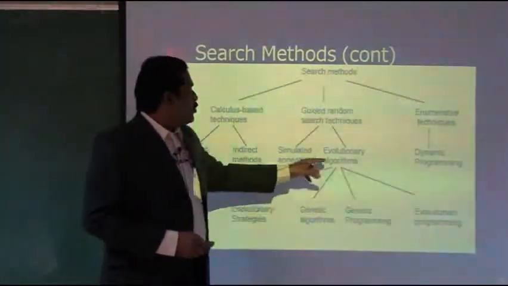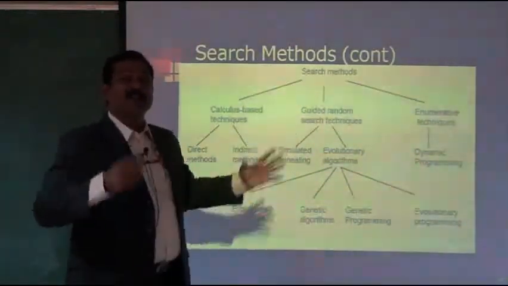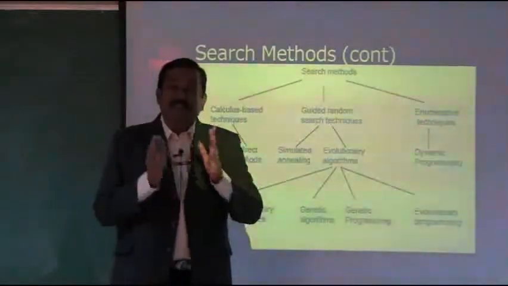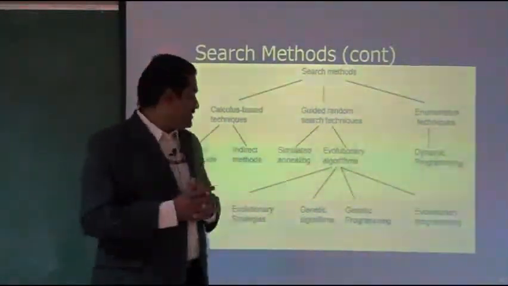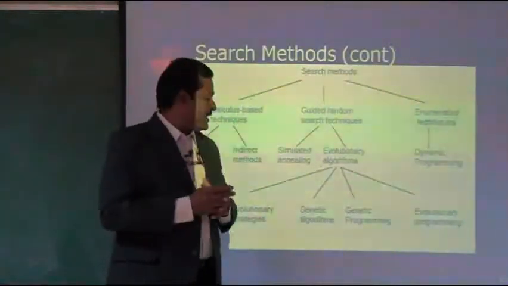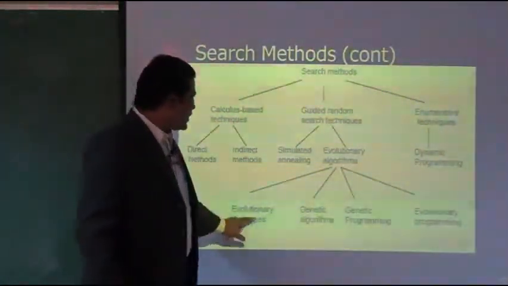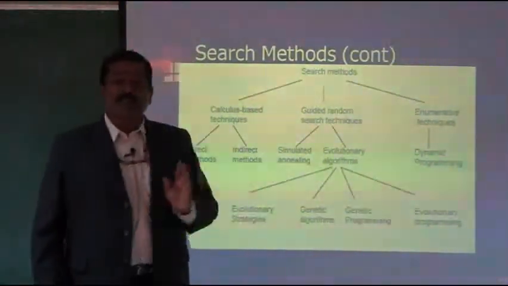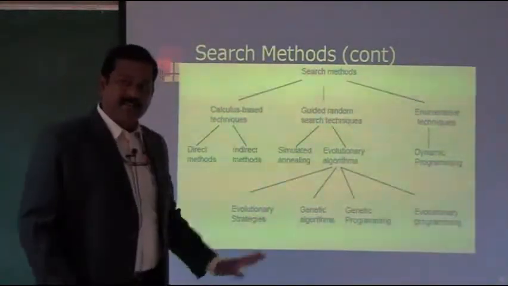Evolutionary algorithms are not one algorithm; there are many in the evolutionary category: evolutionary strategies, genetic algorithms, genetic programming and evolutionary programming. Of these, we are going to use genetic algorithms to solve our classification data mining problem. That's the idea.